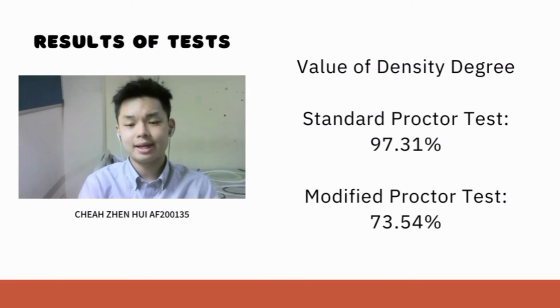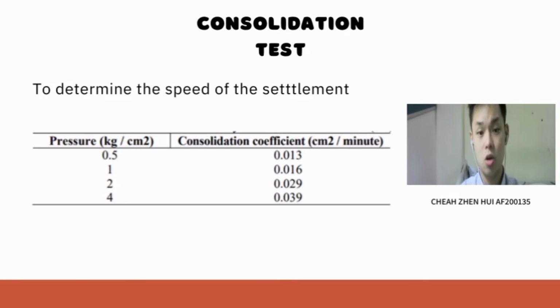From the results of tests, we can claim that the value of density degree from the standard proctor test, which is 97.31%, is eligible because the value is above 95%. While the value of density degree from the modified proctor test, which is 73.54%, does not meet the standard as it is below 95%. Last but not least, a consolidation test has been done in this research as well in order to determine the speed of the settlement of the soil. Different pressures have been applied onto the soil in order to obtain the consolidation coefficient.